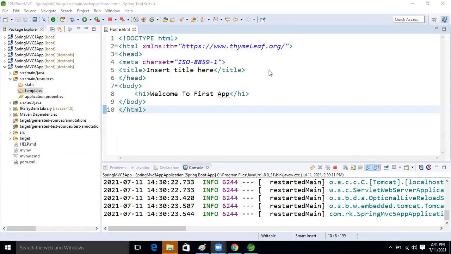Sachin, does it require an internet connection while running? Okay, it's a very nice question, Sachin, a very good question. I also have not tried it. I will try it.